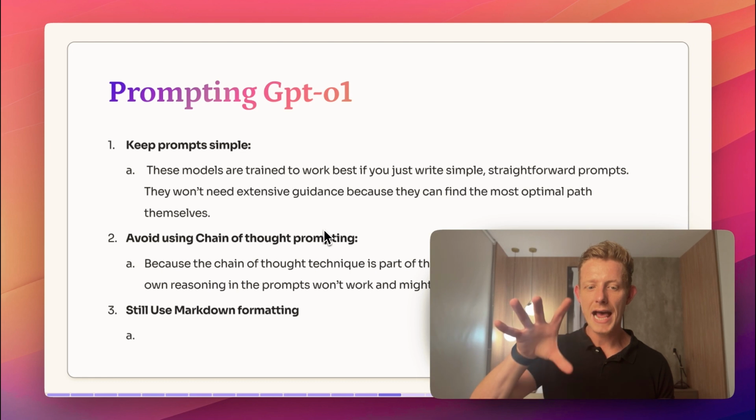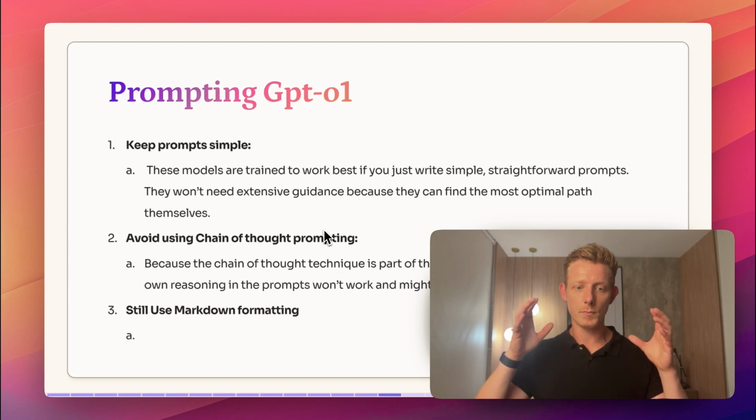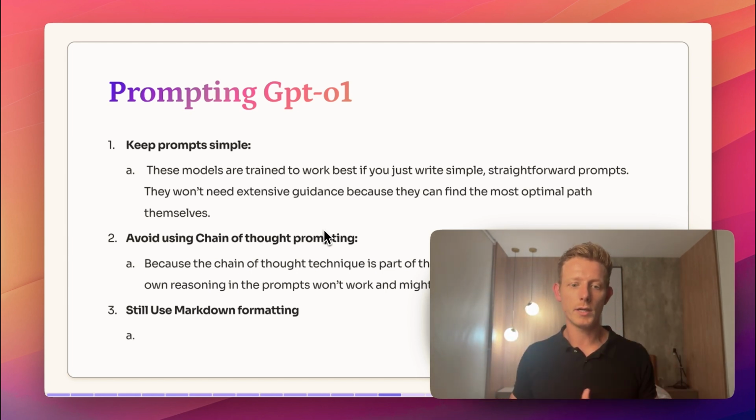So especially that task or objective part of the prompt is going to be very important. They won't need extensive guidance because they can find the optimal path themselves, right? And then also they recommend to avoid using chain of thought prompting because, of course, chain of thought is baked inside of the model already, right? Using your own reasoning in the prompt won't work or might even hinder the performance, right? And then thirdly, it seems that you should still use the markdown formatting just like we were doing in the long structured prompt because it seems to still perform better with that markdown formatting. But we'll see how this develops in the upcoming weeks and months.